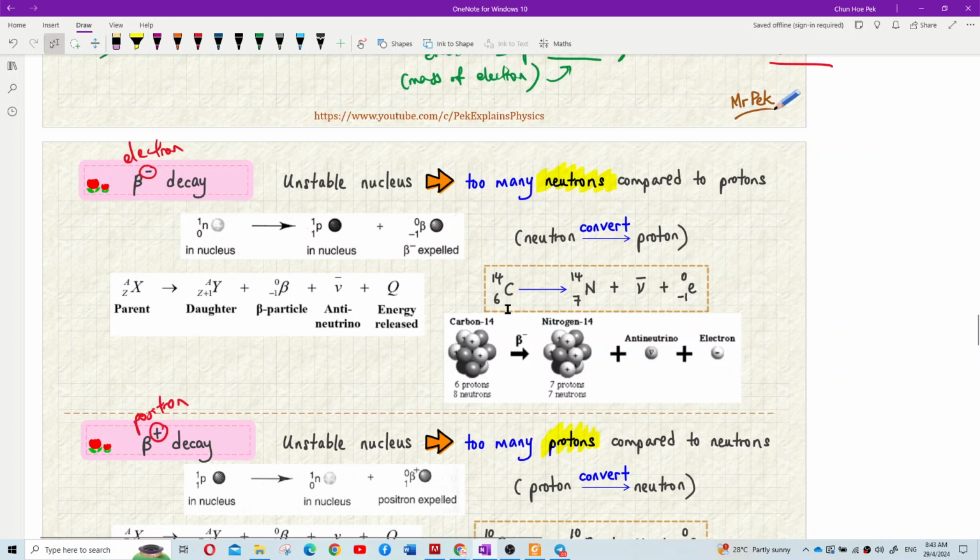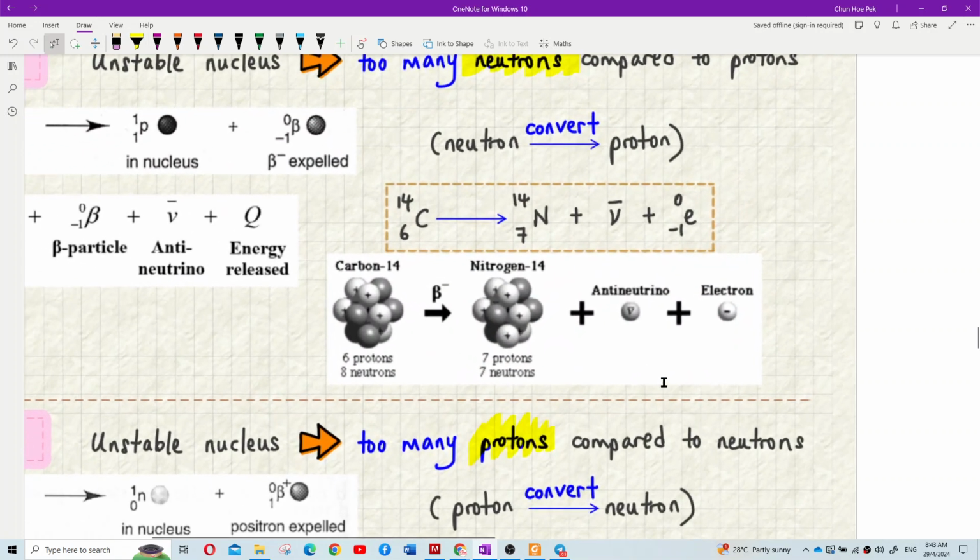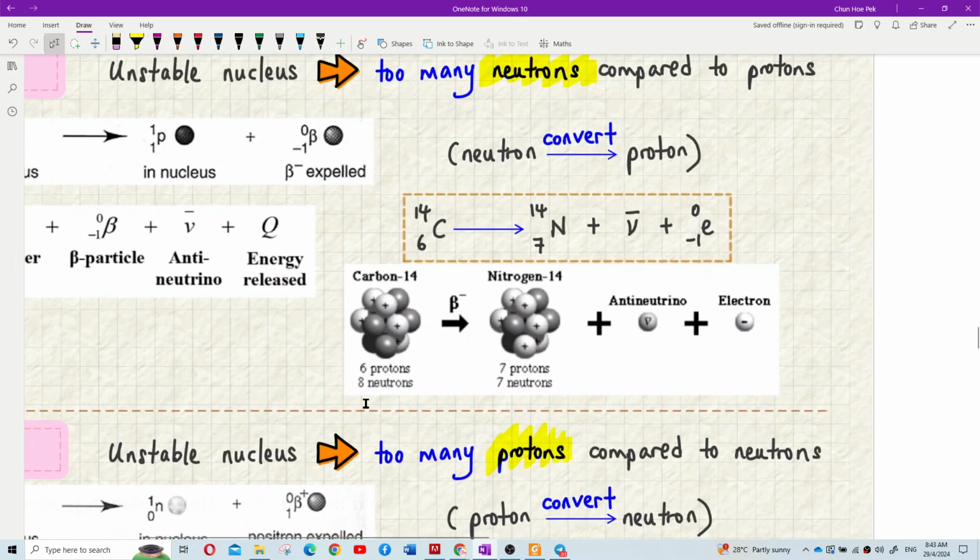I want to ask you, how many protons are there in this carbon-14? Tell me, class. 6 protons.